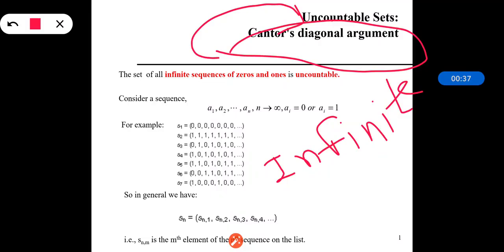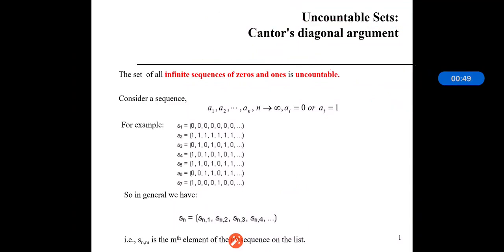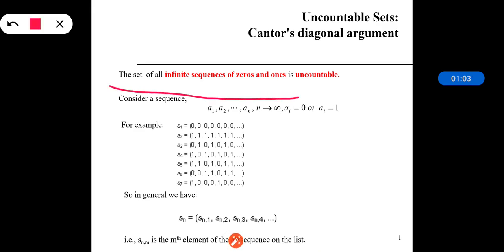That is, whatever set we are having that is uncountable, that is having an infinite sequence, is called the uncountable set. So we will see this Cantor's diagonal argument, which is basically for showing how the set is uncountable. The basic definition of uncountable is: the set of all infinite sequences of zeros and ones is uncountable. Means whatever set we are having, that set contains the sequence of 0 and 1 which is infinite,